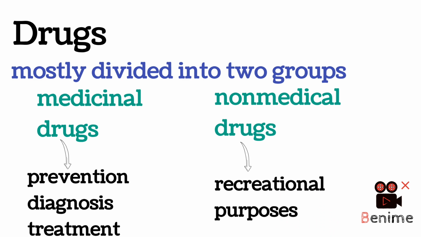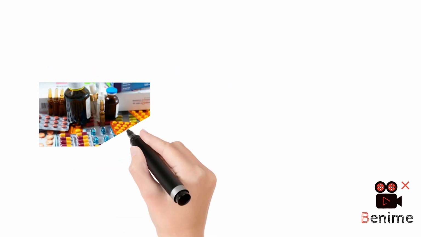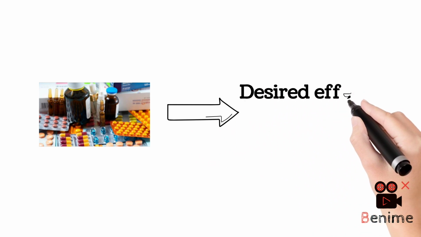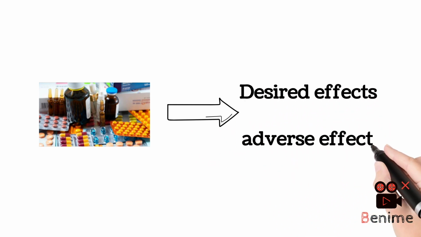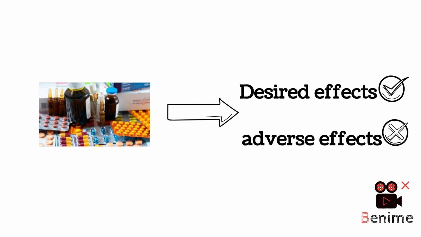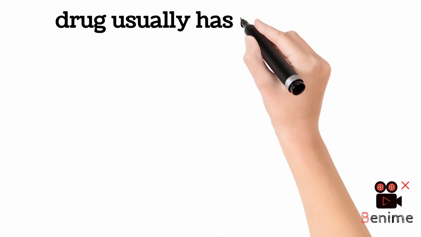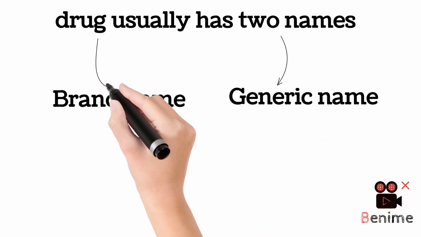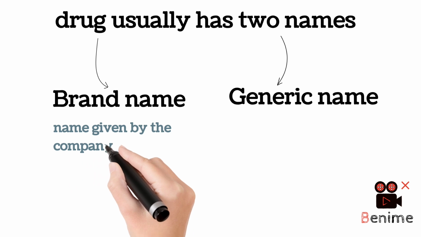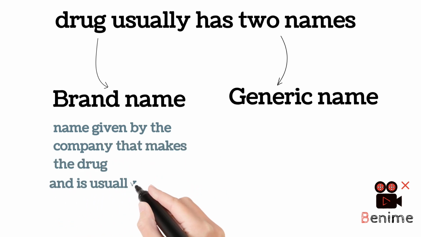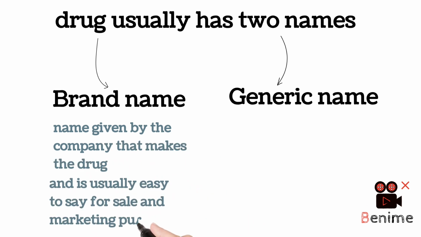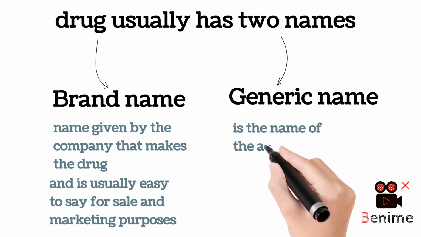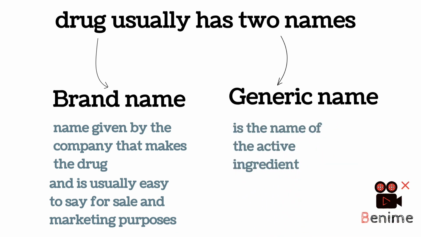Although drugs may have a selective action, there is always a risk of adverse effects associated with the use of any drug, and the prescriber should assess the balance of desired effect and adverse effect when deciding which drug to prescribe. Now, a drug usually has two names: brand name and generic name. The brand name is given by the company that makes the drug and is usually easy to say for sale and marketing purposes. The generic name is the name of the active ingredient.